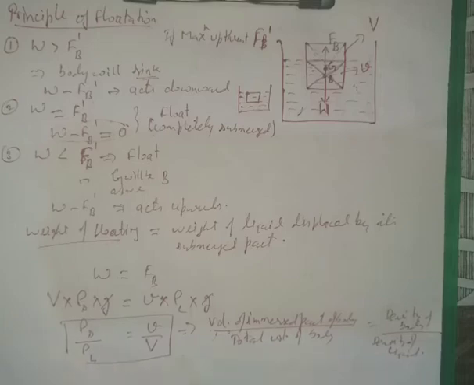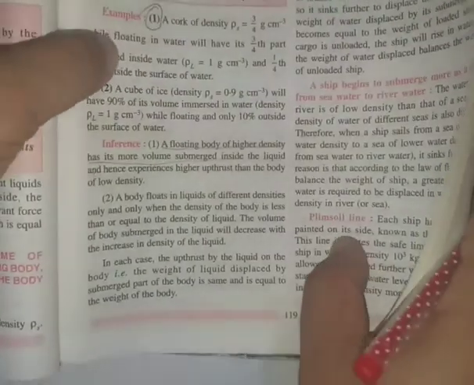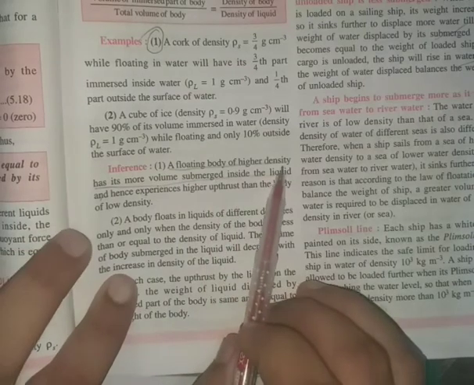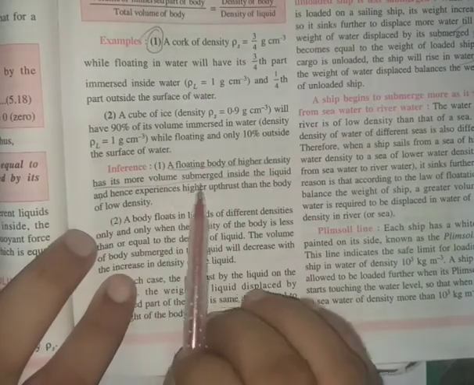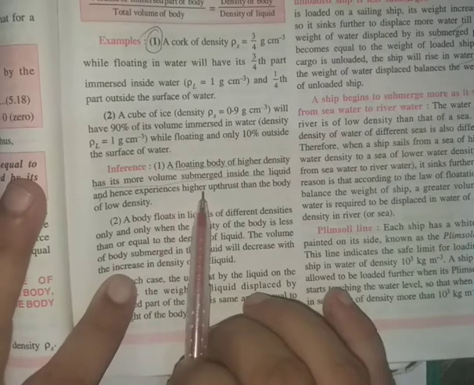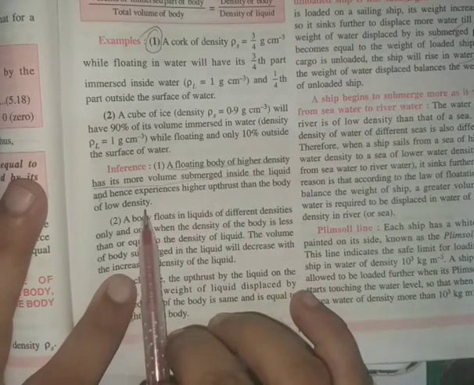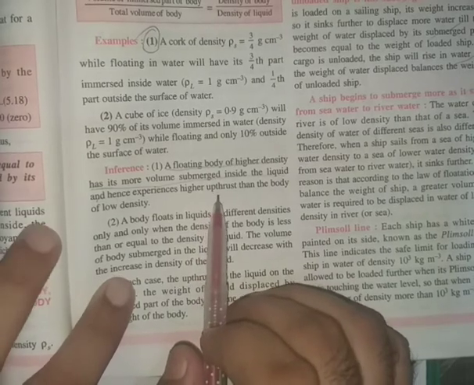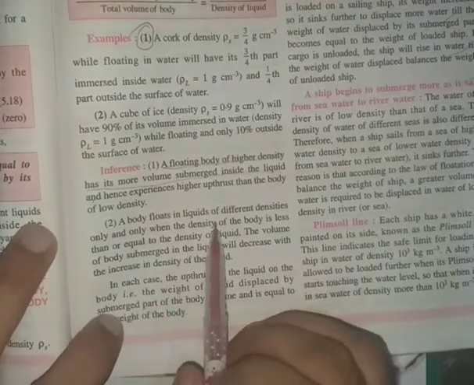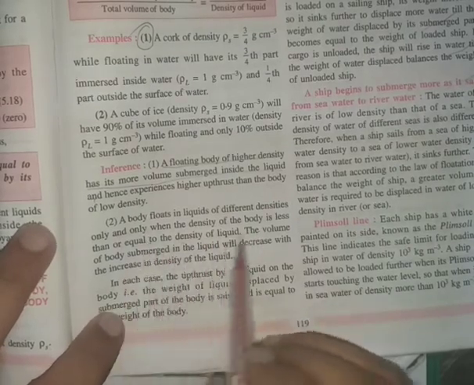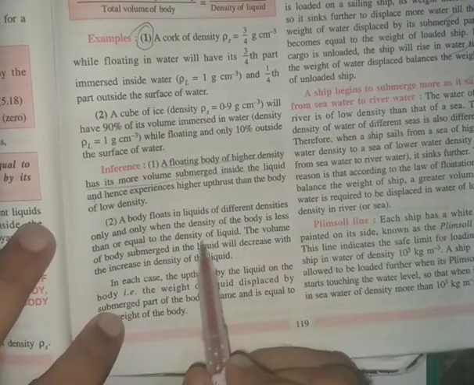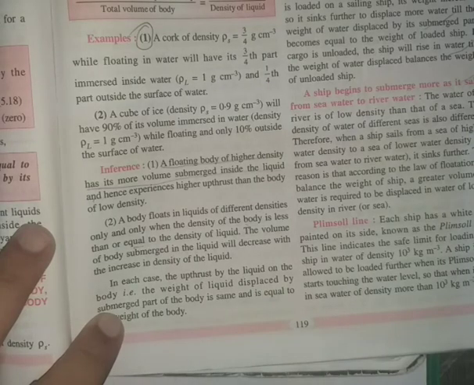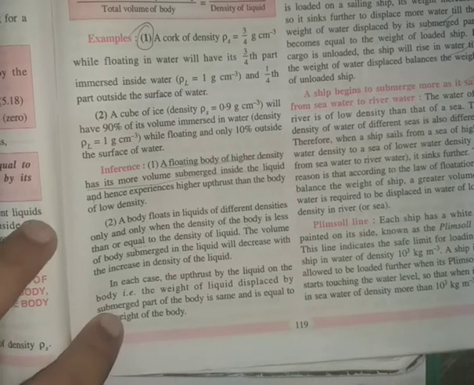Now, from all this discussion, let us talk about these points from the book. A floating body of higher density has more volume submerged inside the liquid and hence experiences higher upthrust than a body of low density. So the body that has more density will experience more upthrust. A body floats in liquids of different densities only when the density of the body is less than or equal to the density of the liquid. This is what we have already discussed.